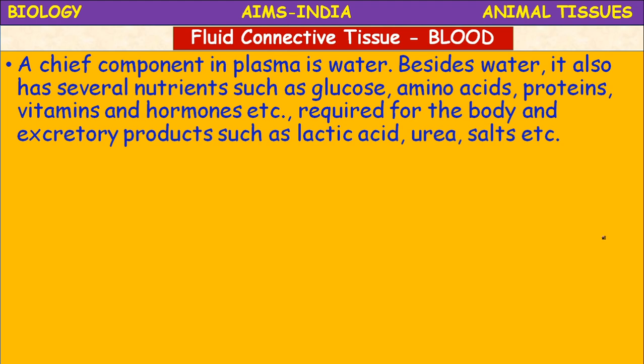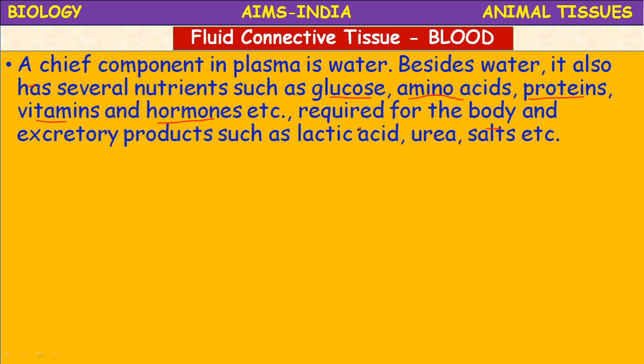So a chief component of blood is the plasma. In plasma, water is the main component. Besides water, it also has several nutrients such as glucose, amino acids, proteins, vitamins, and hormones. These are organic components of blood plasma. Glucose, amino acids, hormones, proteins, vitamins. These are all organic components.